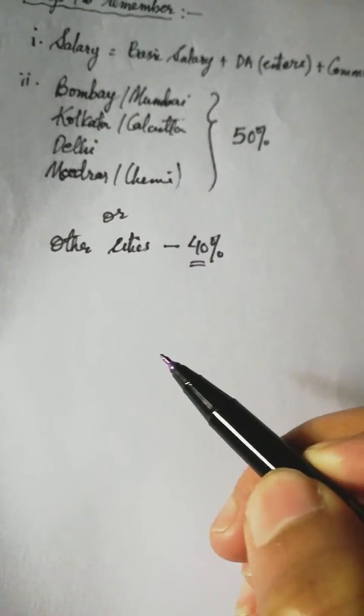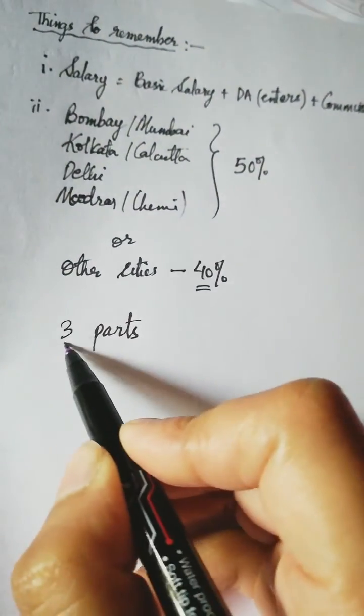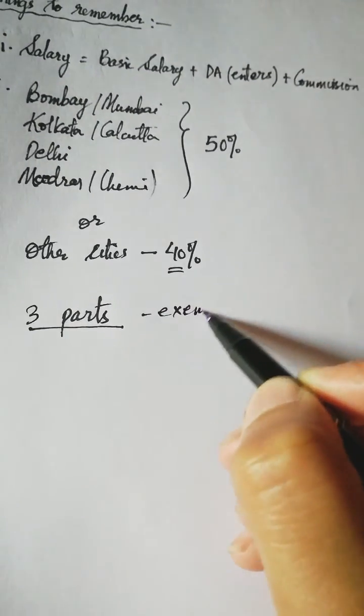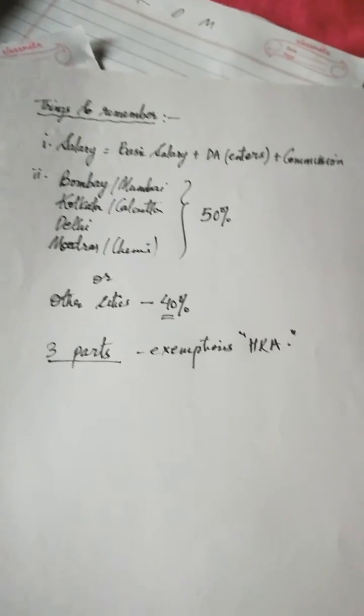And the last thing which you have to remember is three parts. The exemptions will have three parts when it comes to HRA. Okay, there are three parts. Just this much you remember, that's it.